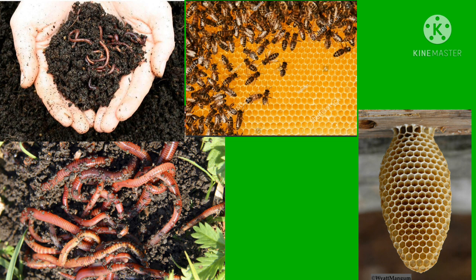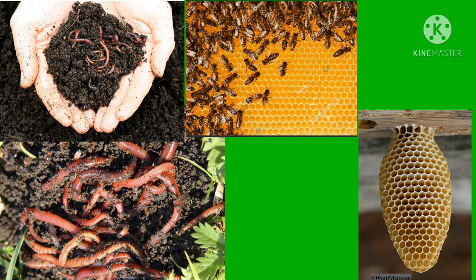Children, in the previous online class, we marked the questions that you learn. Roman letter 6, question number 5: What are the species of earthworm used for vermiculture? Next one, Roman letter 6, question number 6: List the medicinal importance of honey.